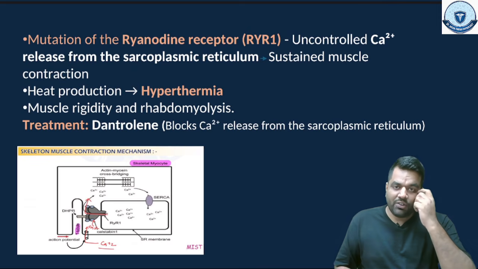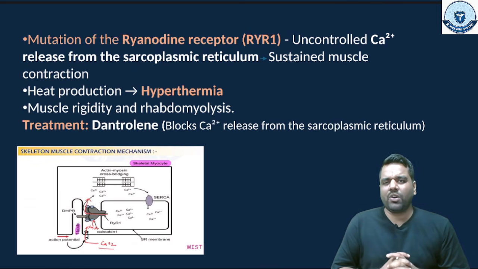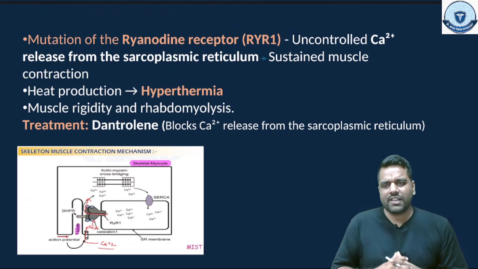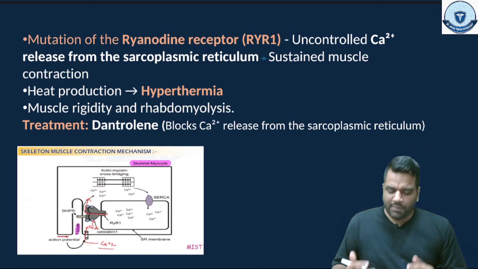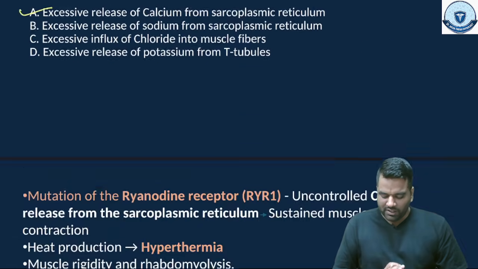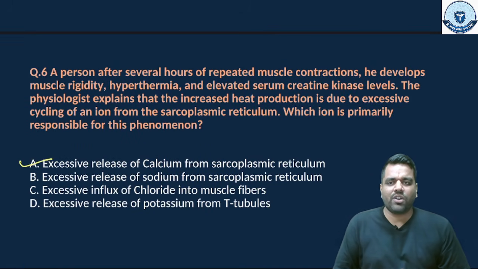So mutation of the ryanodine receptor leads to uncontrolled calcium efflux from the sarcoplasmic reticulum, and this leads to heat production called hyperthermia, and the treatment of this condition is dantrolene sodium, right? Dantrolene sodium. So this is the right answer of this question.